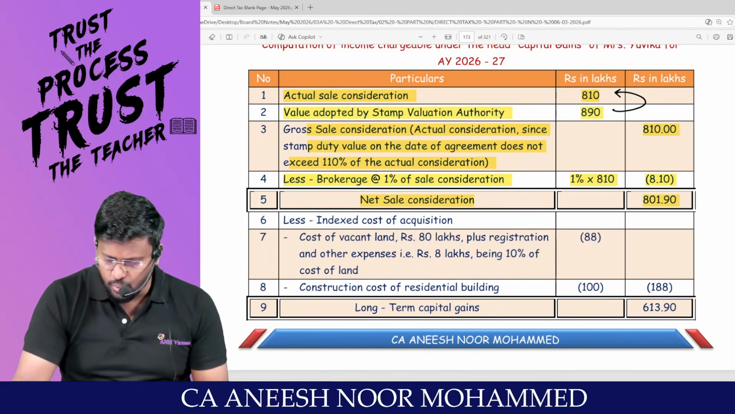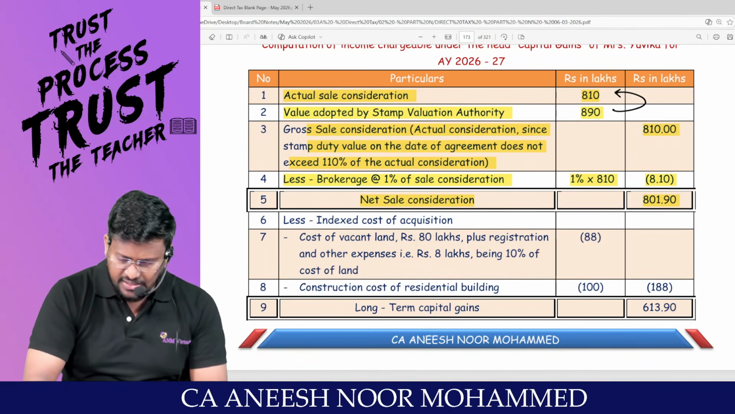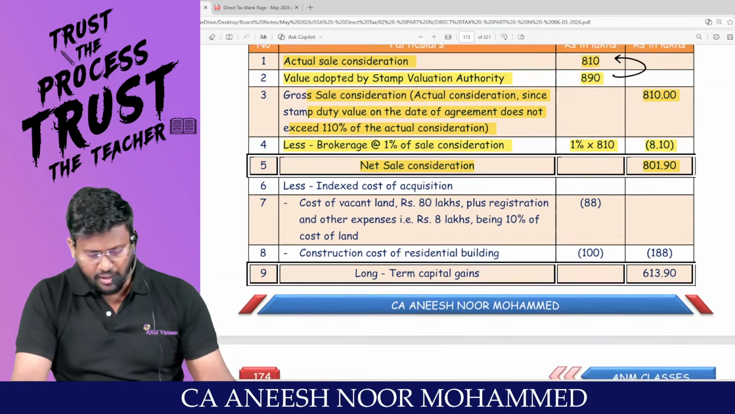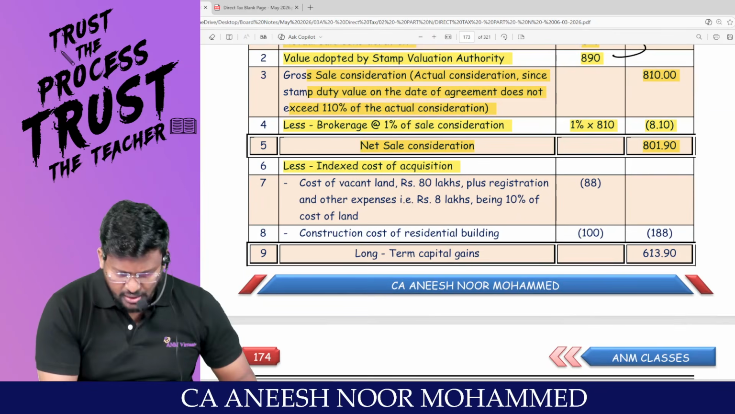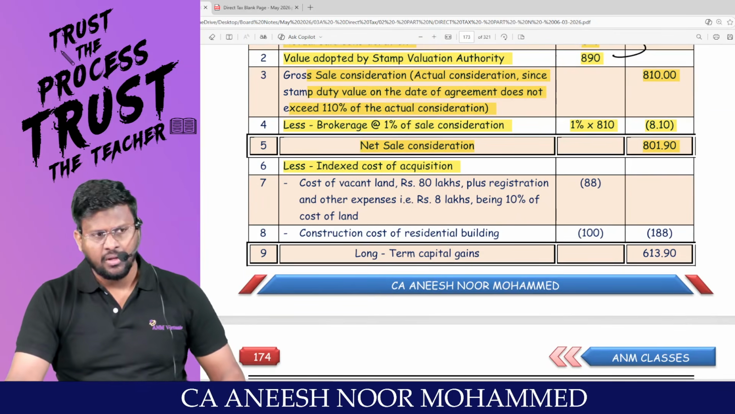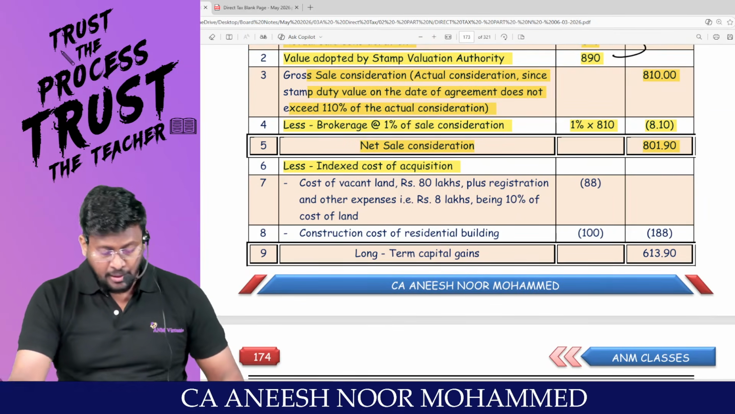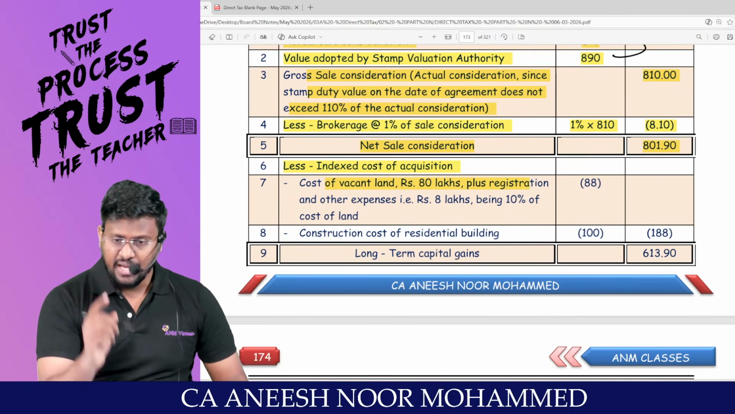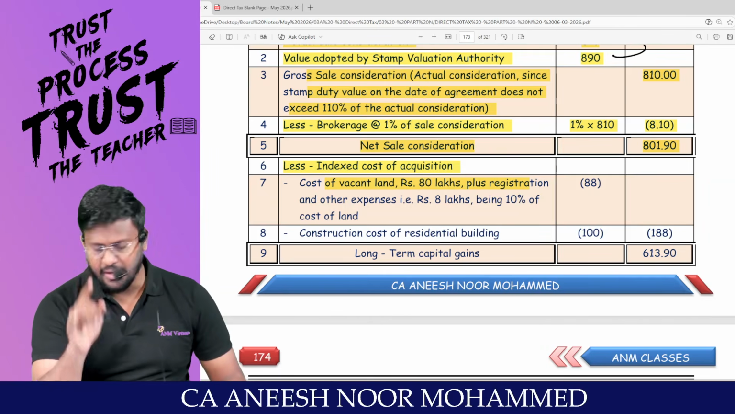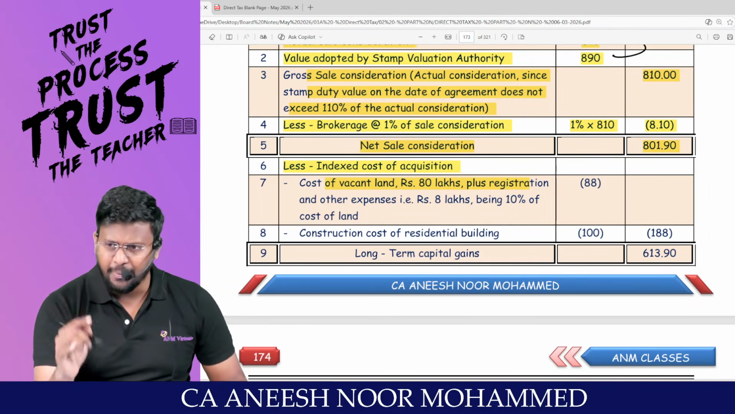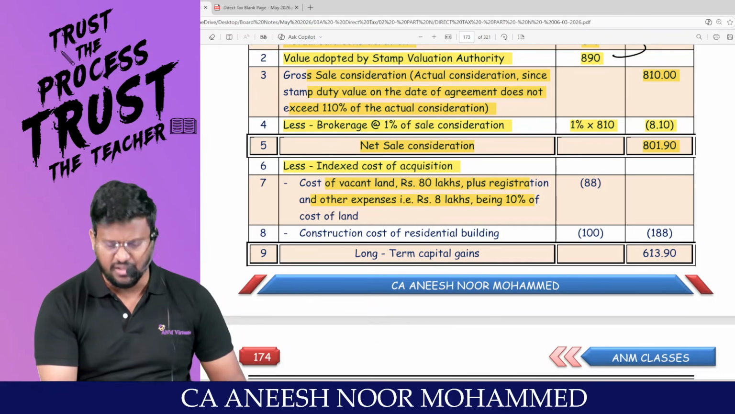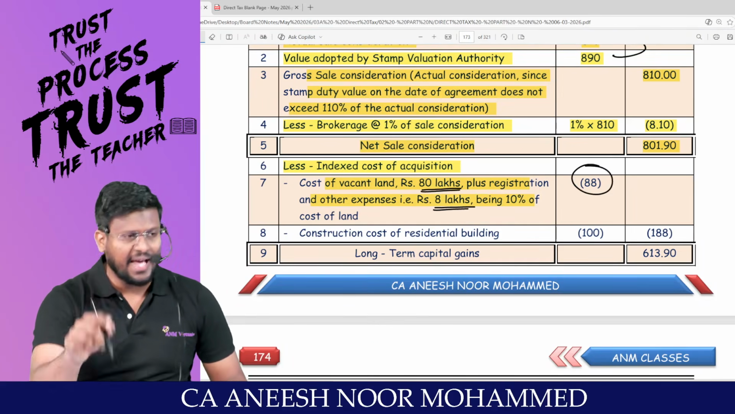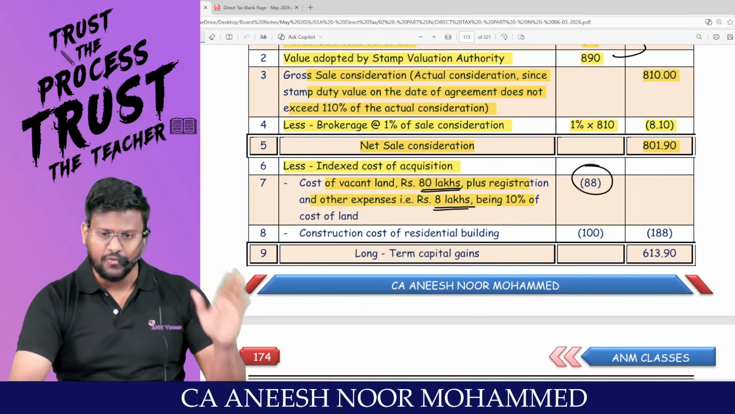Your net consideration will be 810 minus 8.10, which comes to 801.9. Less, my dear lovable students, cost of acquisition. Am I right, sir? Cost of acquisition we have to take. Cost of vacant land: for how many rupees did you purchase the land? 80 lakhs. At the time of purchase of land, you paid registration fees of 10%, so that should be added to the cost of acquisition. So 88 lakh is the cost of acquisition of land.